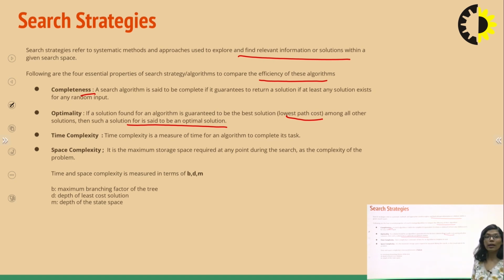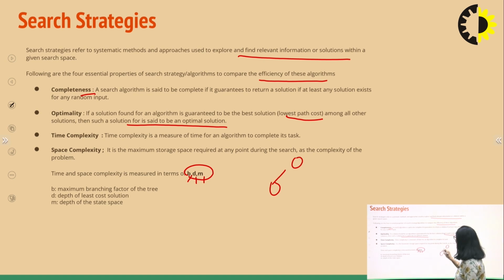Now, in AI, we are depicting the complexity in terms of three terms, that is b, d and m. b is the maximum branching factor. So, when we are creating trees, how many branches this node is generating, right? That is your branching factor. Depth, how much depth we are going, right? Till how much depth we are going, that is your d, and m is the maximum depth of the tree. Right? m is your maximum depth of the tree.